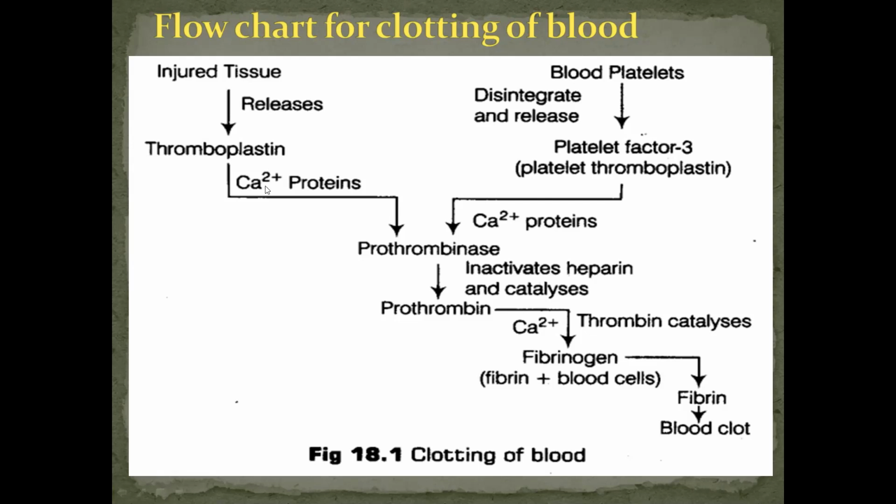With this help, the enzyme present in the plasma converts the substance to prothrombin. You can see it, prothrombinase and then prothrombin. Thrombin in the presence of calcium ions reacts with fibrinogen of the plasma and converts it to fibrin. You can see here, prothrombin, fibrinogen, and then fibrin. Fibrin is a solid substance that forms threads. These microscopic threads of fibrin are sticky and form a network over the wound.